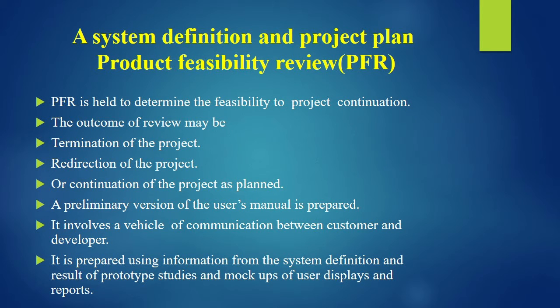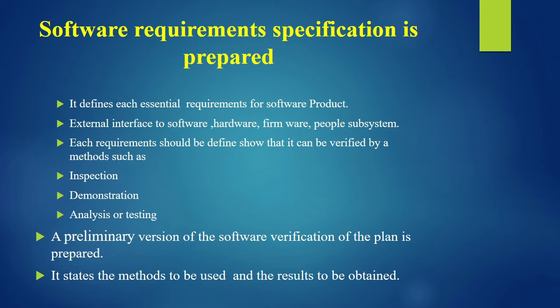The PFR is held to determine the feasibility of project continuation. The outcome of the review may be termination of the project, redirection of the project, or continuation of the project as planned. A preliminary version of the user's manual is prepared. It is a vehicle of communication between customer and developer. It is prepared using information from the system definition and results of prototype studies and mock-ups of user displays and reports. Next, the software requirement specification is prepared.